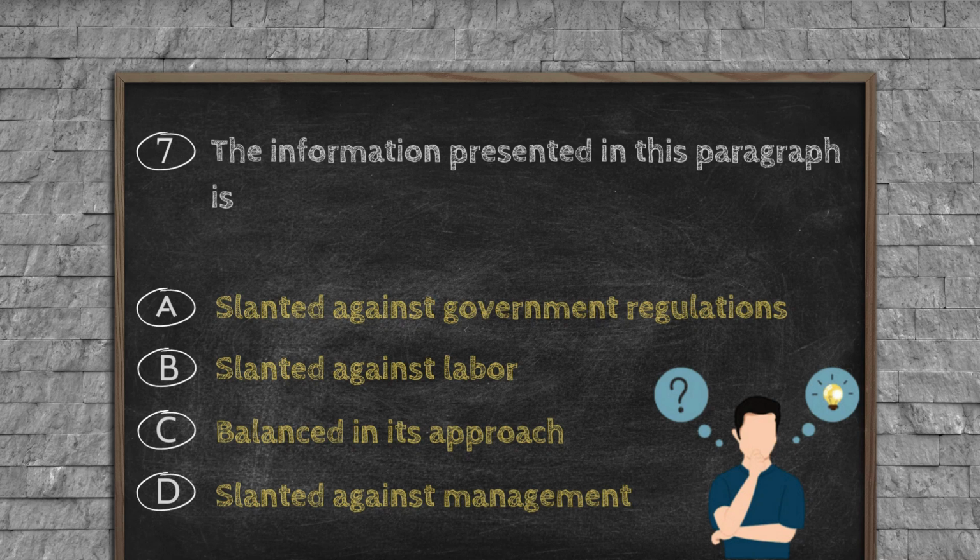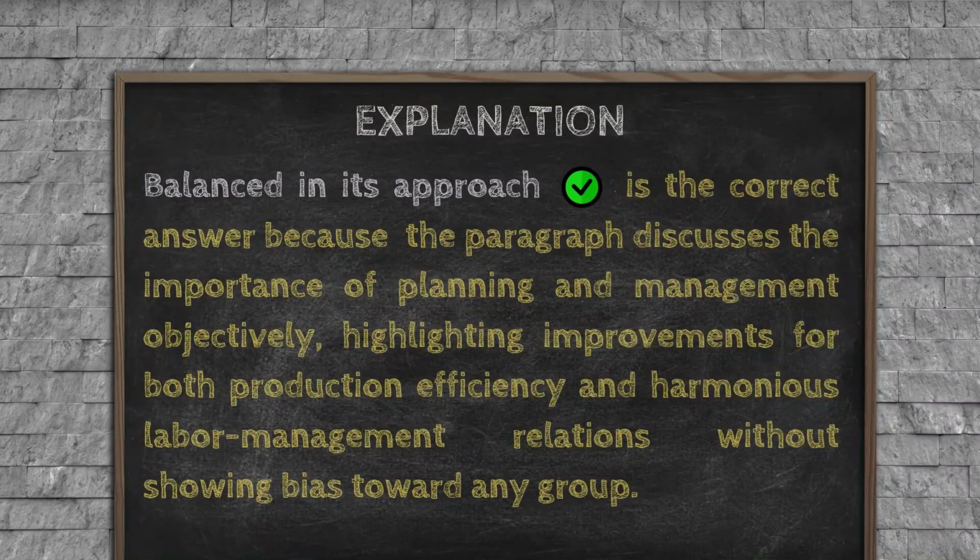slanted against management. Explanation. Balanced in its approach is the correct answer because the paragraph discusses the importance of planning and management objectively, highlighting improvements for both production, efficiency, and harmonious labor management relations without showing bias toward any group.